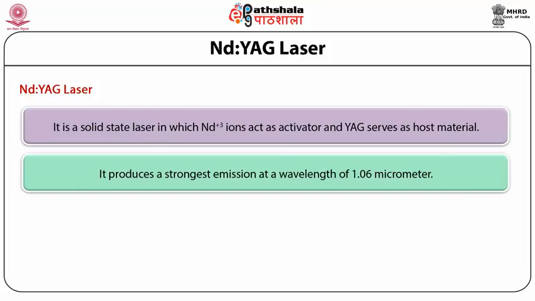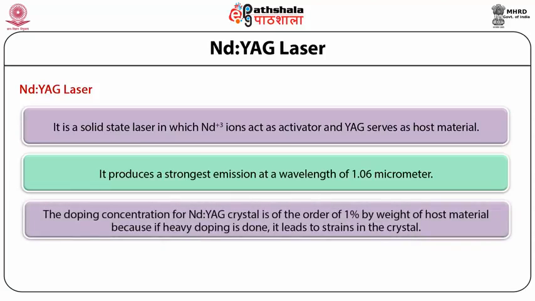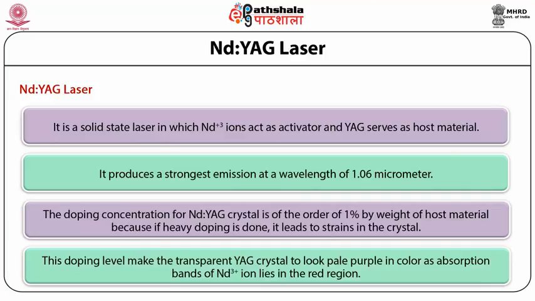It produces its strongest emission at a wavelength of 1.06 micrometer, or the fundamental wavelength popularized as 1064 nanometers. The doping concentration for the Nd:YAG crystal is of the order of 1% by weight of host material, because if heavy doping is done, it leads to strains in the crystal. This doping level makes the transparent YAG crystal look pale purple in color, as absorption bands of the Nd3+ ion lie in the red region.